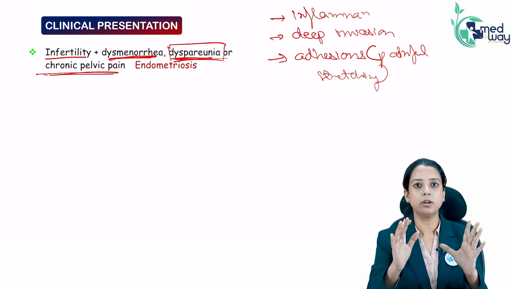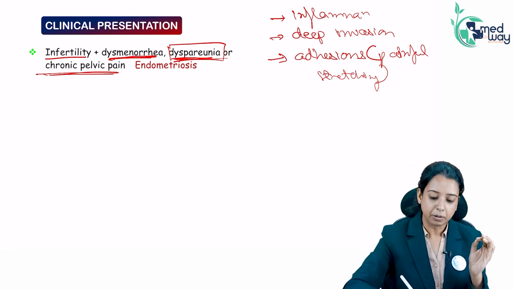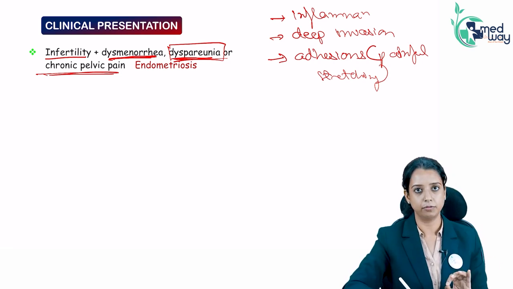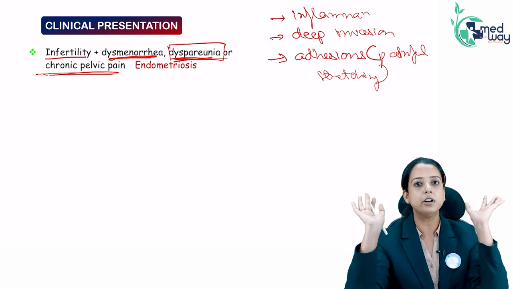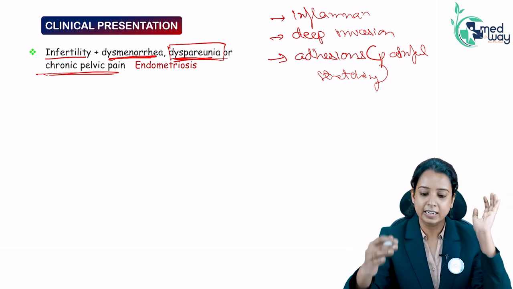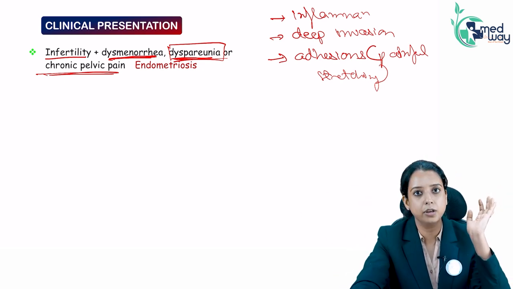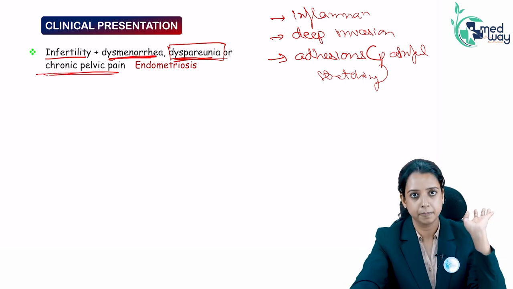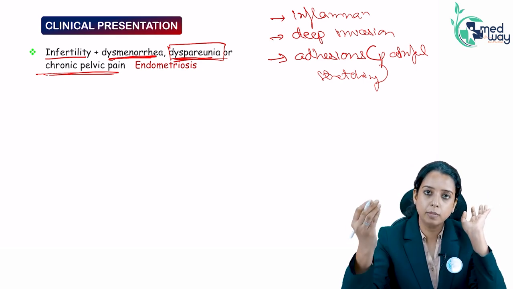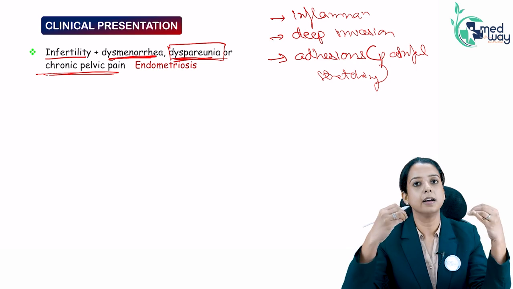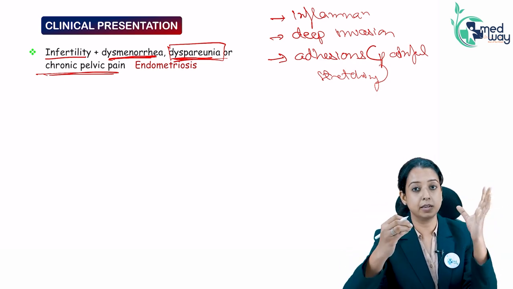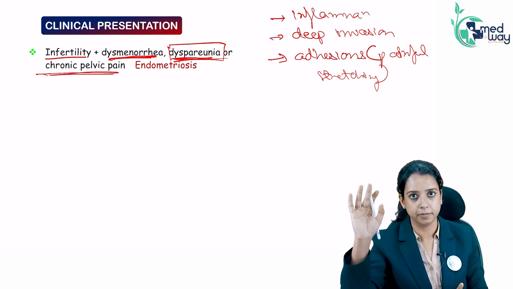When the movement of the tissue inside is happening, because of adhesions, it becomes very painful. So, every kind of pain can happen with endometriosis: dyschezia, dysmenorrhea, dyspareunia, chronic pelvic pain. Because of so much inflammation and adhesions, there is pain. That is how the patient presents, and infertility is also very common.